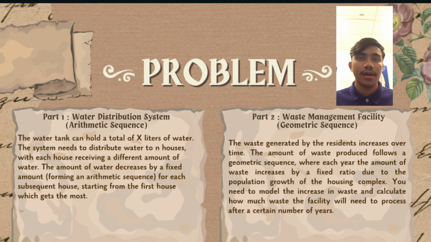Next, our finding also indicates that the waste management facility can handle the current waste level as long as waste production remains within capacity. This means our waste management facility can still handle waste production even for many years.